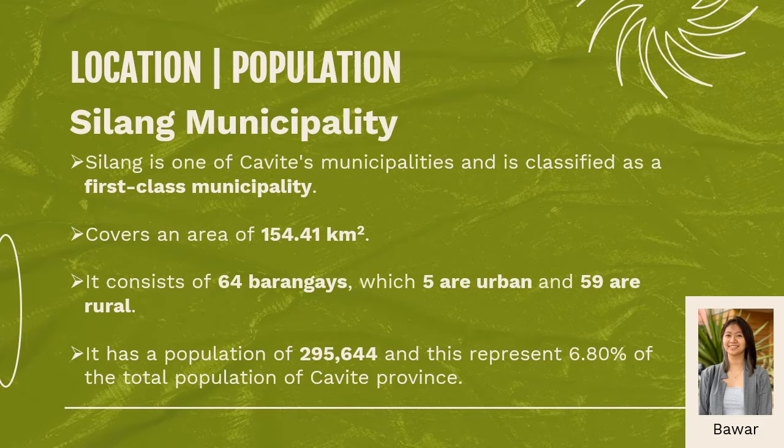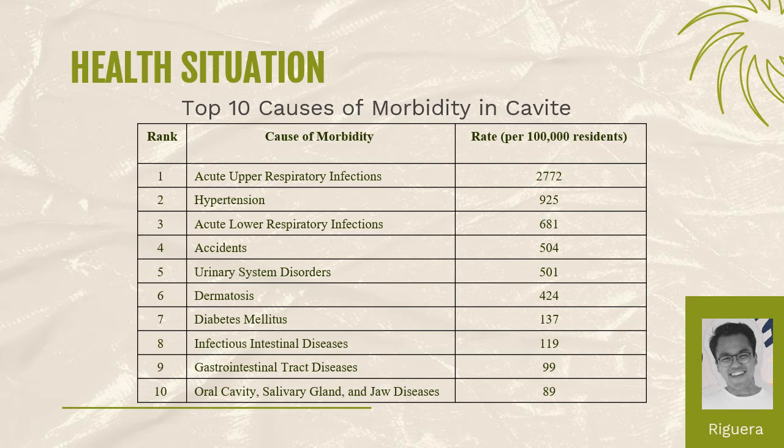According to the 2020 census, it has a population of 295,644, and this represents 6.8% of the total population of Cavite province. For the health situation in Silang, unfortunately, there is no available data on the top 10 causes of morbidity and mortality in the municipality. However, data is available on the top 10 causes of morbidity and mortality in the province of Cavite. Seen in this table are the top 10 causes of morbidity in Cavite in 2018.